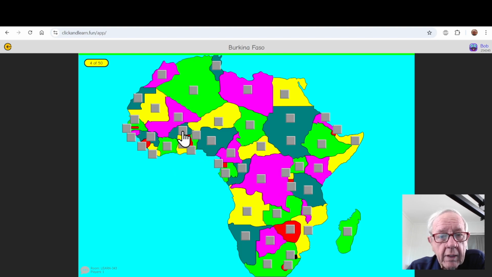Burkina Faso, right above Ghana. Mauritania, Mali, Mauritania. Uganda, right next to Kenya. CAR, Central African Republic, right below Chad. Senegal surrounds the Gambia on most sides. Equatorial Guinea is a small button there. Zambia, it asks for Zimbabwe. There's Zambia, Zimbabwe, two countries that start with the letter Z in the world.